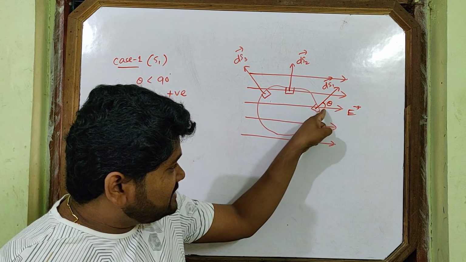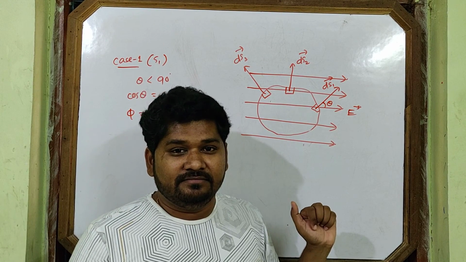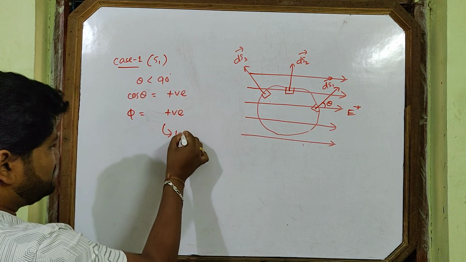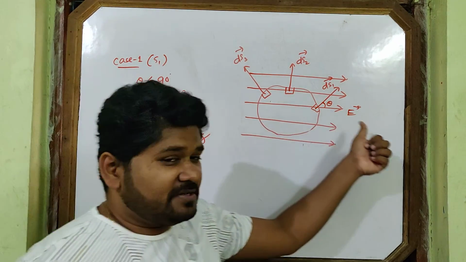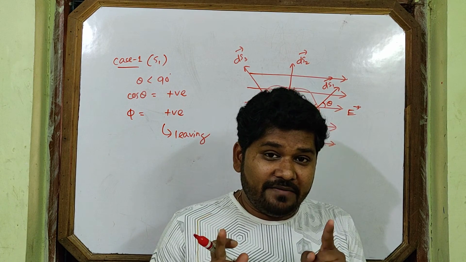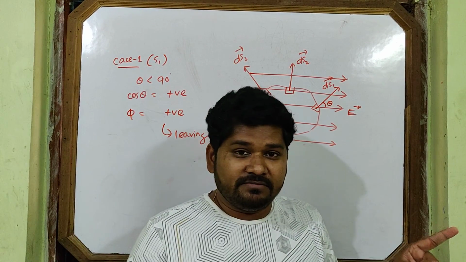So at this elemental area, lines of force are leaving. So the positive flux indicates lines of force are leaving the surface. Remember, the positive sign of flux means lines of force are leaving the surface.